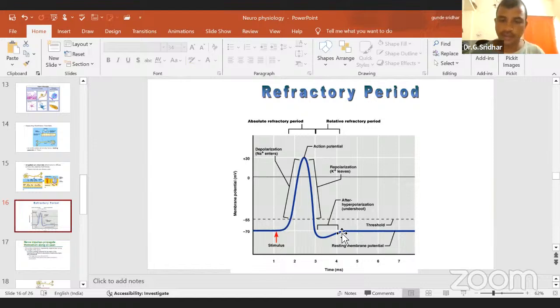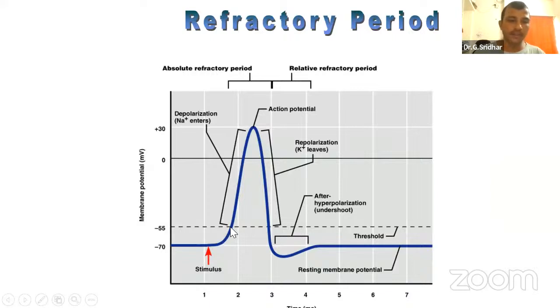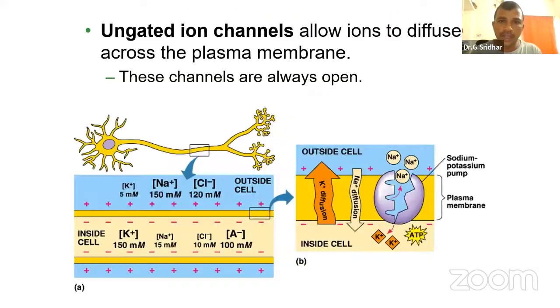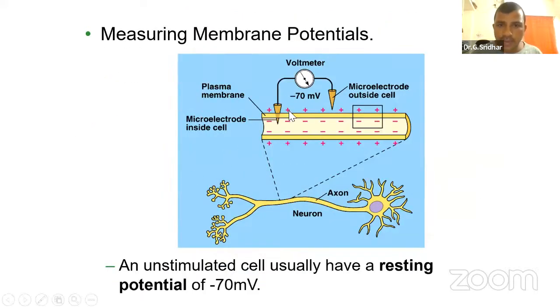We will discuss now. I have given the stimulus. Please listen carefully. I have given the stimulus at this point, and it is more than the threshold potential. What will happen? Think that this is a neuron and I have given the stimulus here. What exactly is happening? How is it depolarizing, disturbing the polarized condition or ionic equilibrium, at the point where the stimulus is given?